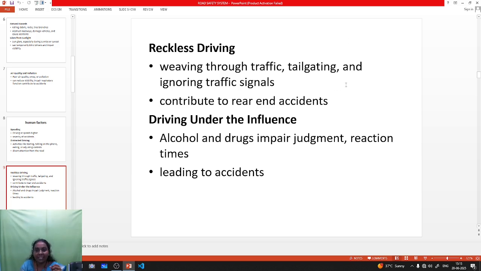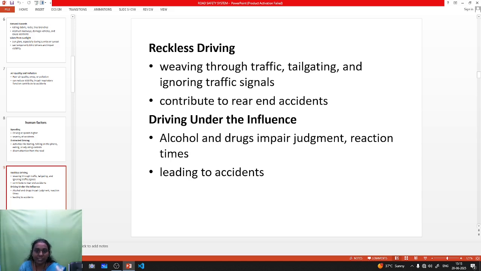Next one is tailgating. Tailgating means a very small distance between one vehicle and another vehicle. It is called tailgating. It may sometimes lead to rear-end accidents. Rear-end accidents mean that when one vehicle is in front, the vehicle behind it hits the back side of the front vehicle and damages it. This is the rear-end collision.